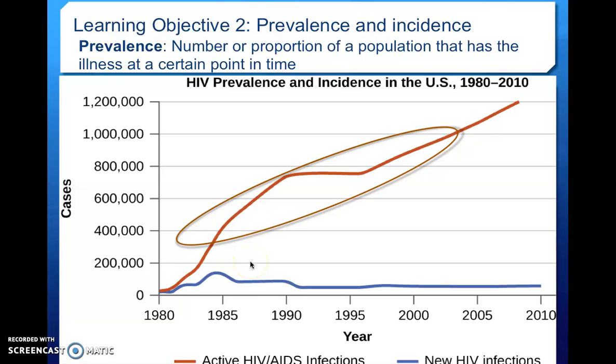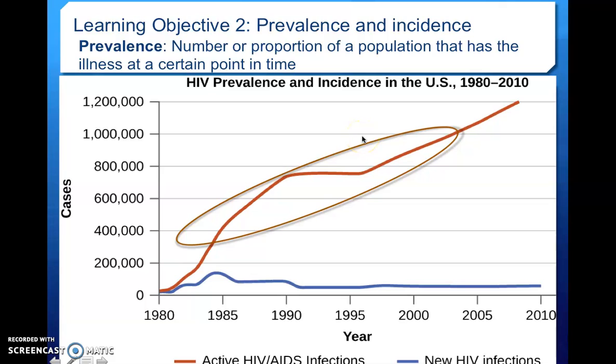Let's talk prevalence and incidence. So first, prevalence. The definition is up here. The prevalence is the number or proportion of a population that has that illness or that disease at a certain point in time. So in this graph here, this is HIV and AIDS. The red line is the total number of active HIV or AIDS infections. So I've circled that here.